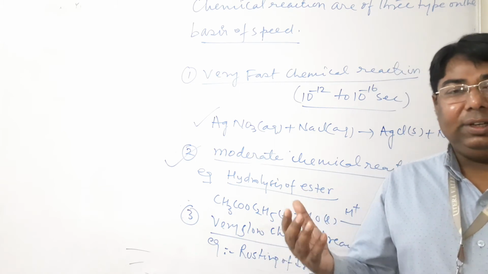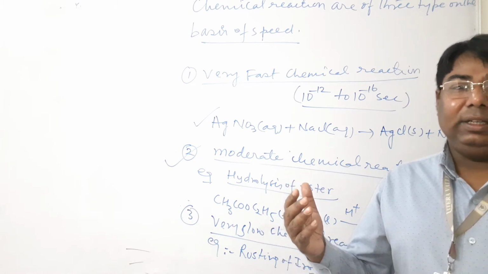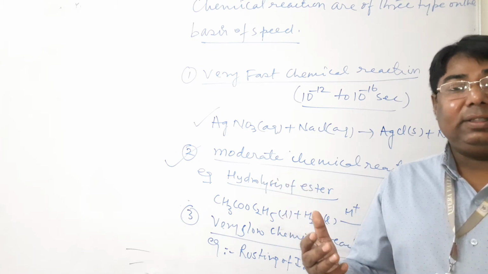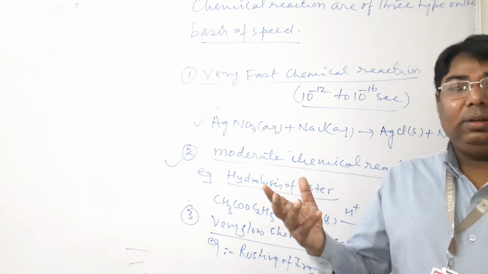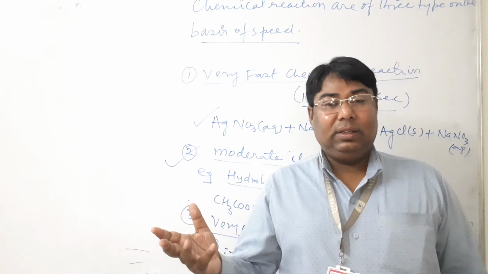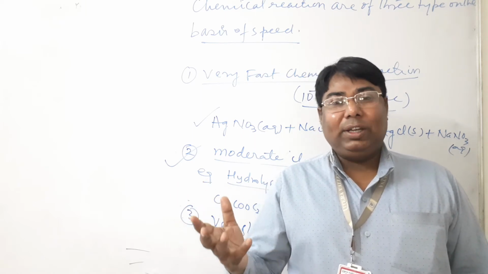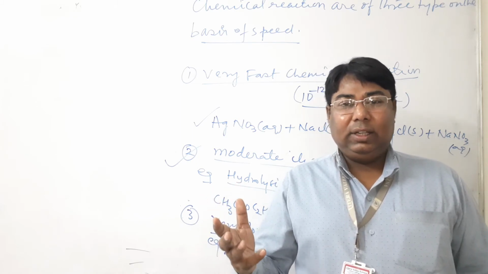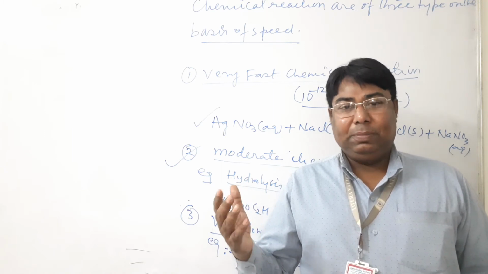Rust is hydrated ferric oxide, and its formation is a very long process. It may be completed in 1 day, 1 week, a month, or even years. It depends completely upon external factors like moisture and air. So I think all of you understand that chemical reactions are of three types on the basis of speed.